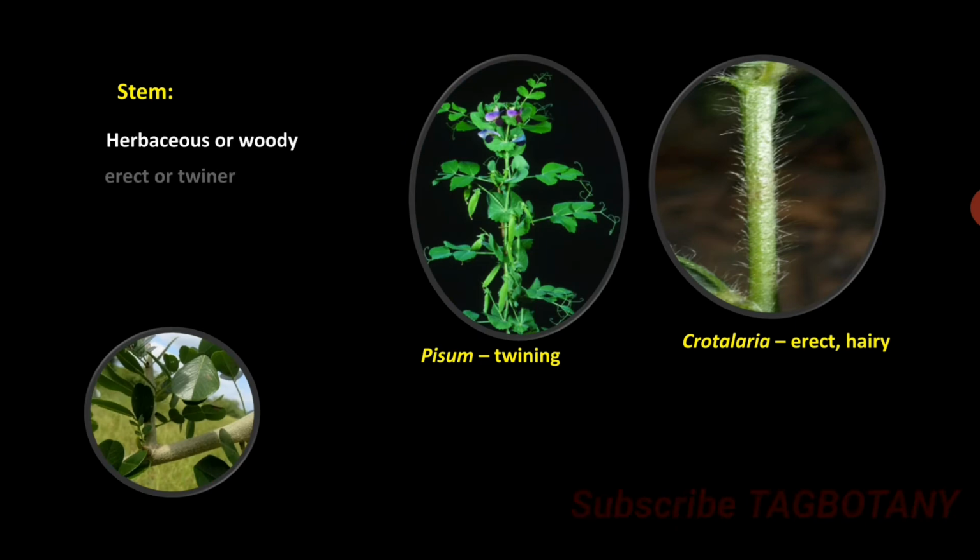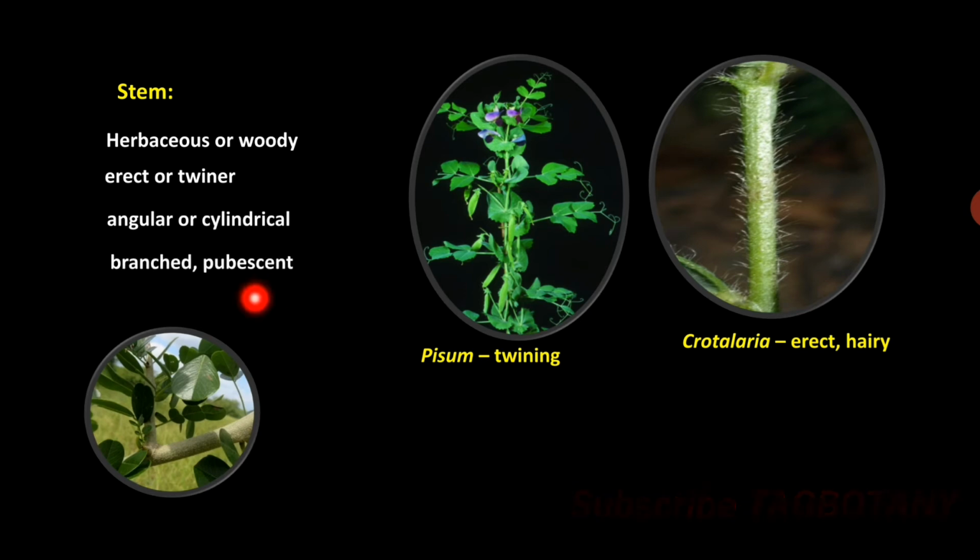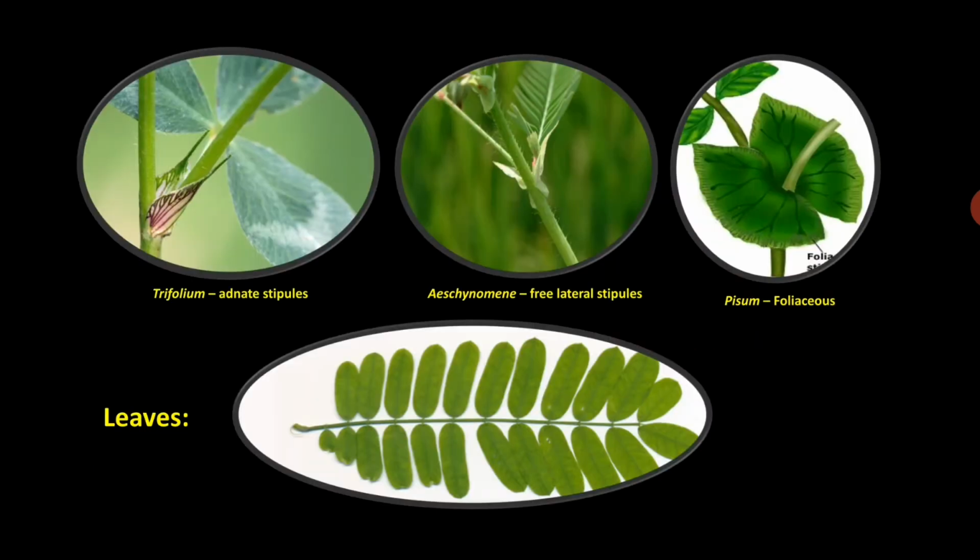Then the stem is herbaceous or woody, erect or twiner, angular or cylindrical, branched and pubescent. So examples are Pisum sativum, it is a twining plant or a climber, therefore the stem is a twining one. Crotalaria has an erect stem which is also pubescent or hairy, and this is the woody stem of Dalbergia. Stem is solid or fistular.